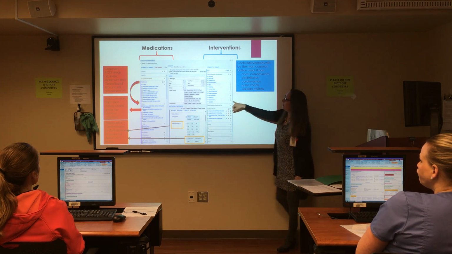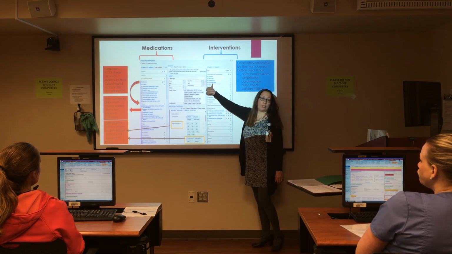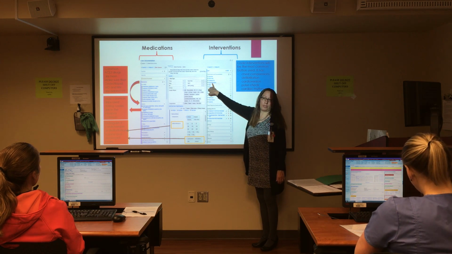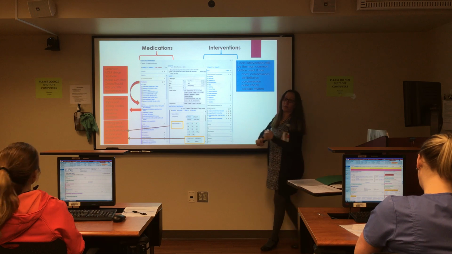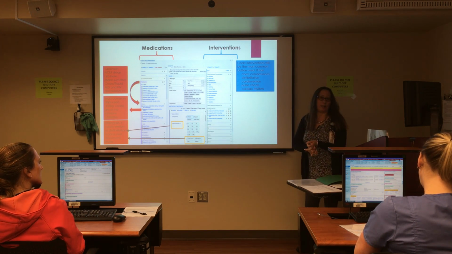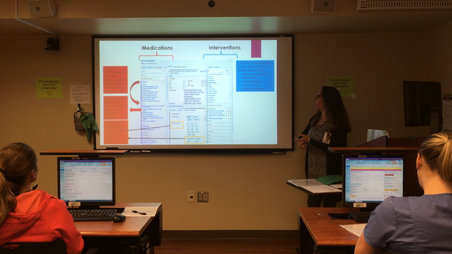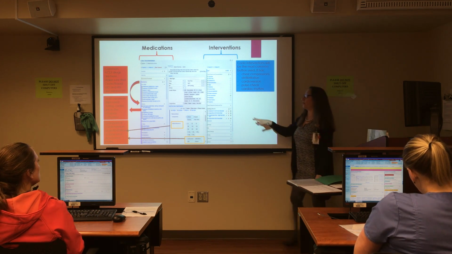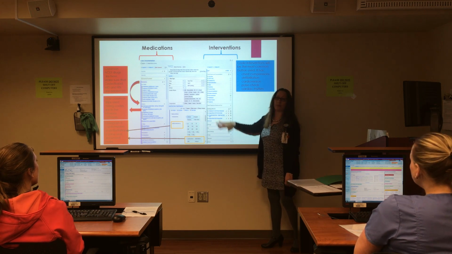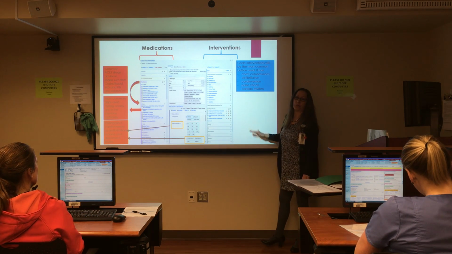In the code documentation, the button that we're going to use the most is code intervention. Code intervention tells us we can defibrillate under that button, we can do compressions, cardioversion, pulse check, rhythm check, which is going to be your mainstay throughout the whole code. If you've ever had a rapid response, there's all different places you can do things.